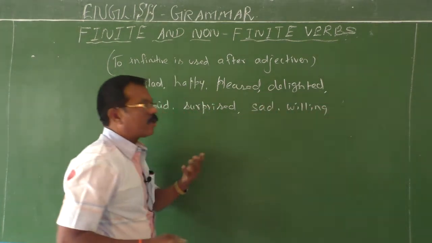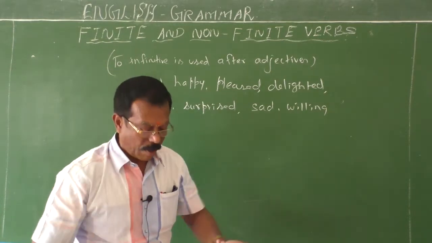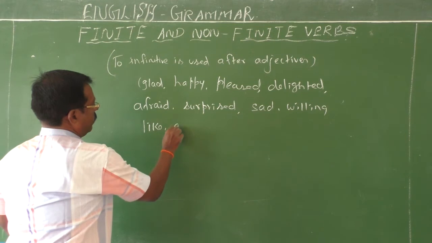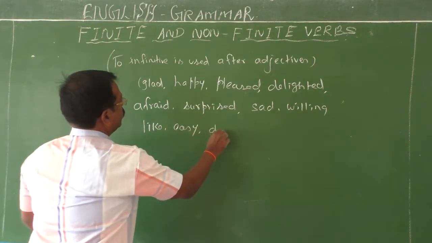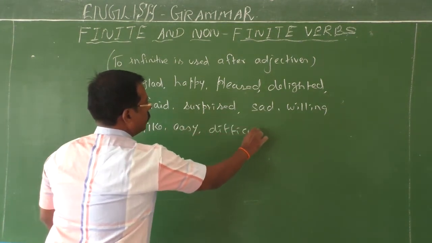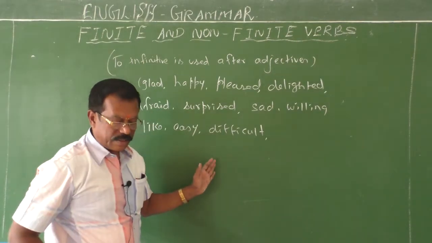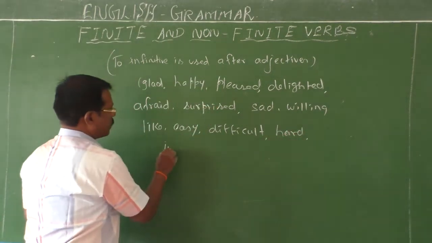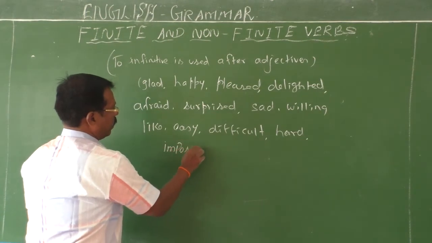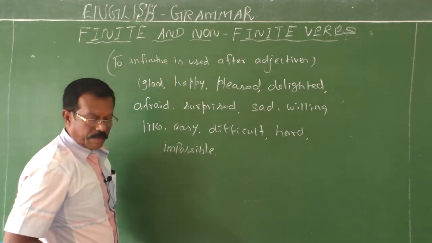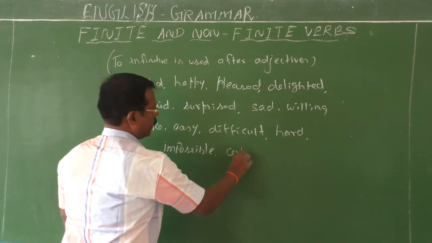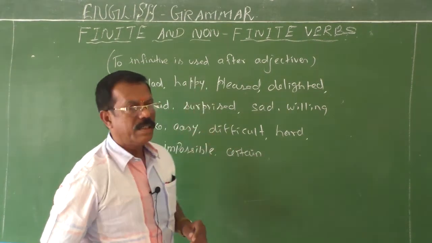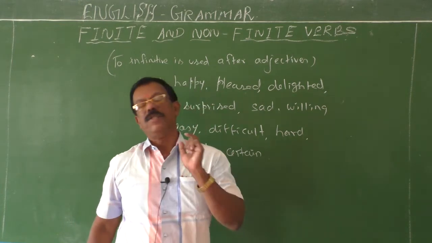He is willing to come, he is willing to attend the party. And then easy, difficult, hard, impossible, certain. So after all these adjectives, to infinitive is used.